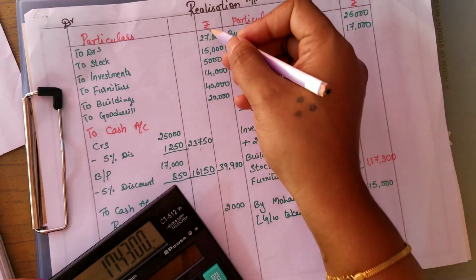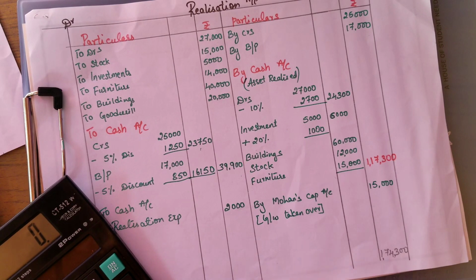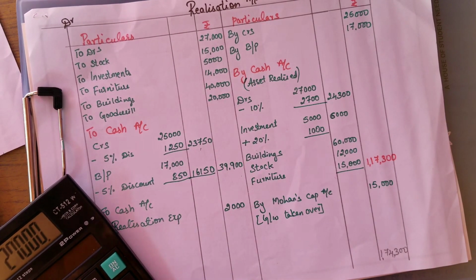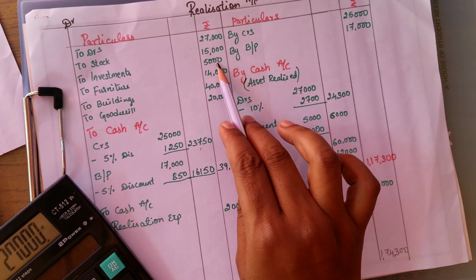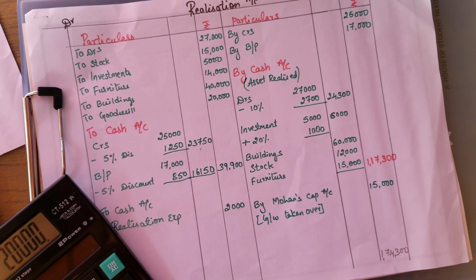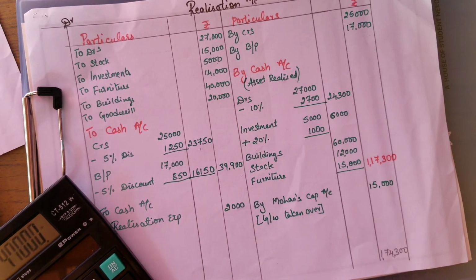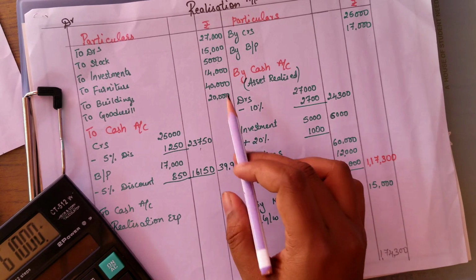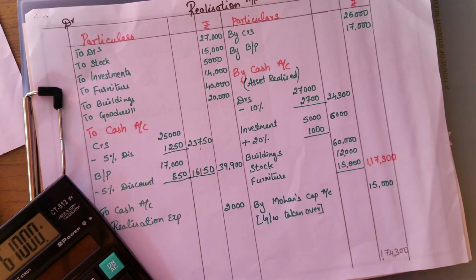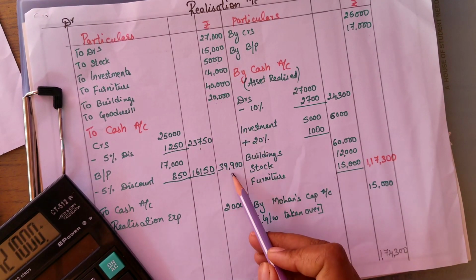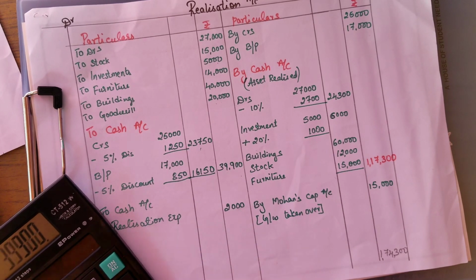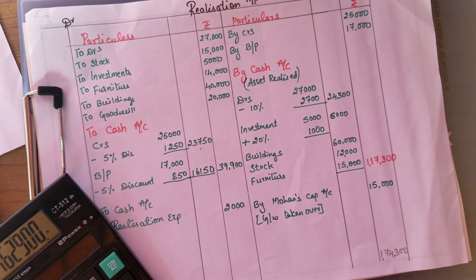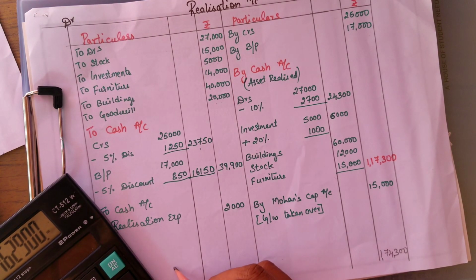Okay. Next, let me calculate the debit side total. 27,000. Then 15 plus 5, it is 20. Directly I am taking 20. 14,000. 40 plus 60,000 plus 39,900 plus 2,000. So this side we are getting 1,62,900.